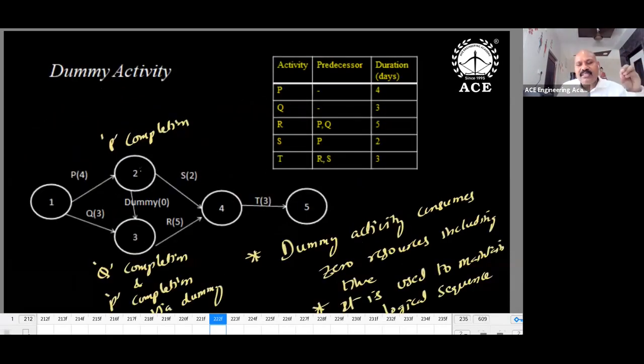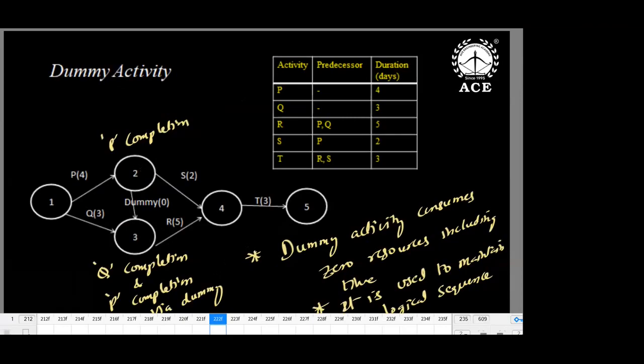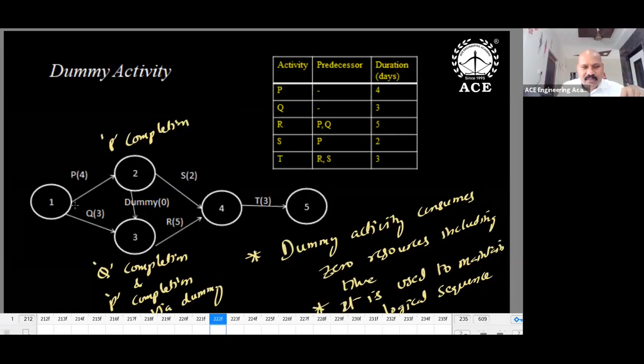So dummy activity is created for the sake of relationship. From a relationship point of view, we use a dummy activity. Let us have this. P completion will give yes. But coming to R, look at the diagram. R requires Q and dummy. So Q completion, dummy means it is nothing but P completion. Dummy is not an activity. Dummy is only for transferring information. So which information is it transferring? P completion information is passed to the third node. The third node now contains Q completion information as well as P completion information.